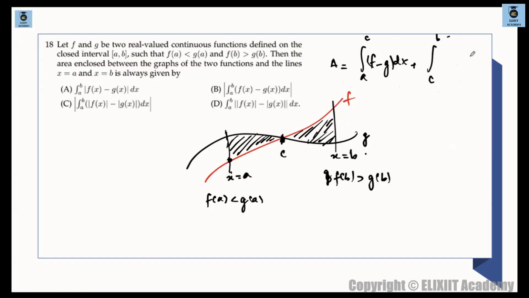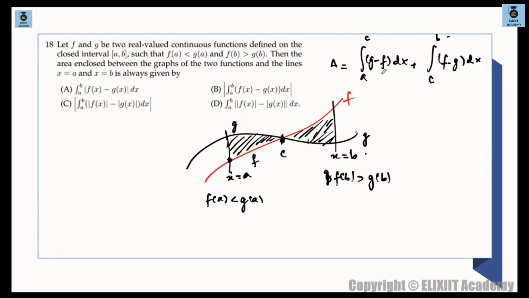ये g था, सॉरी, this will be g minus f. I am sorry, ये g था, this is g and this is f, so g minus f. अच्छा, ये g था, ये f था, so this will be g minus f dx, upper curve minus lower curve, and here for the second one we are having upper curve minus lower curve, which is f minus g dx. चलेगा? That's what we are having. This is the area under the curve.